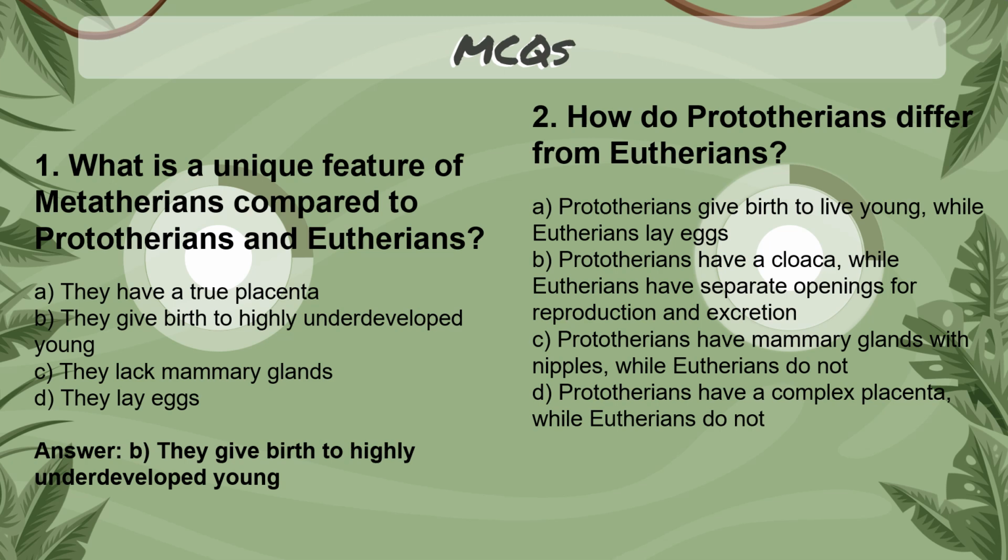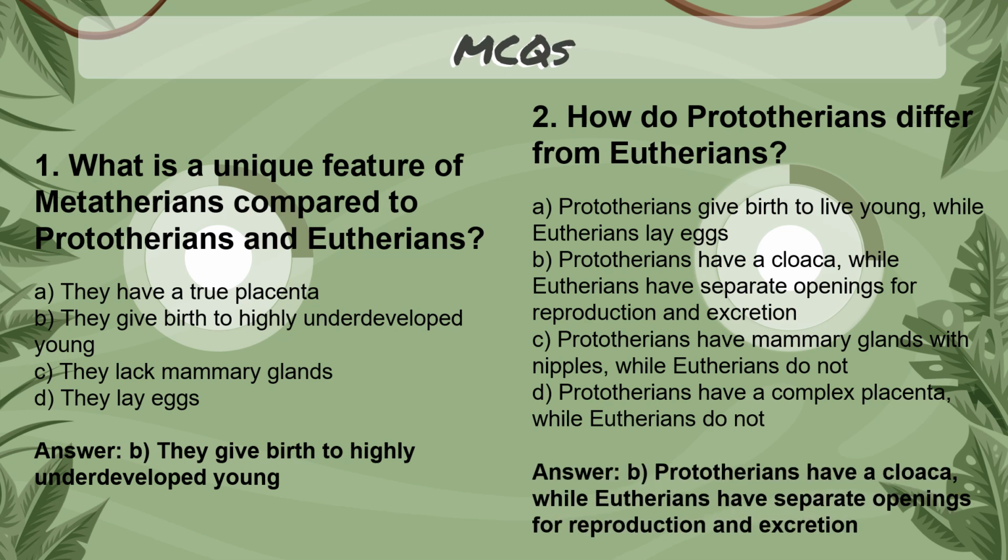How do Prototherians differ from Eutherians? Answer: Prototherians have a cloaca, while Eutherians have separate openings for reproduction and excretion.